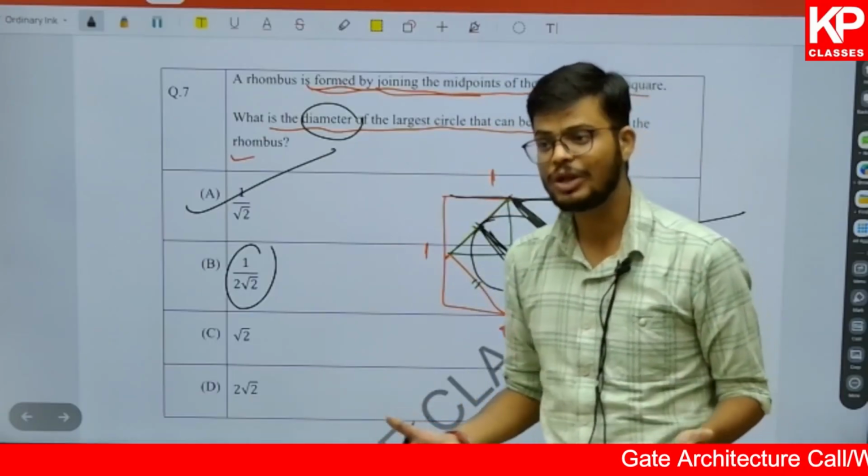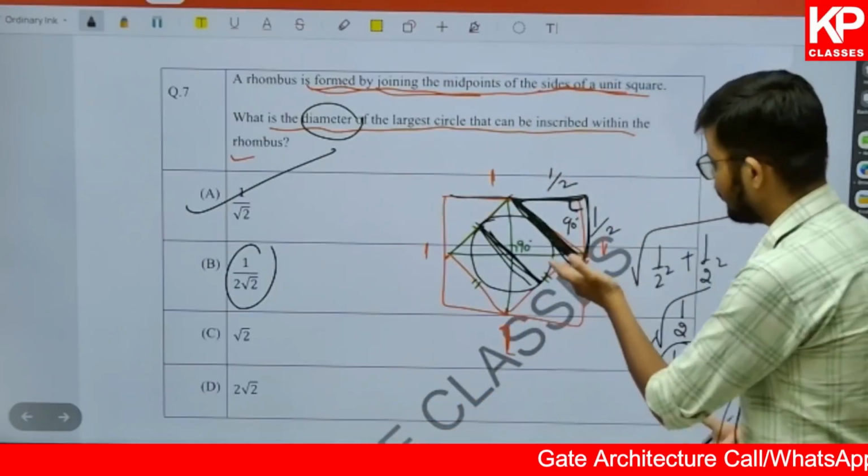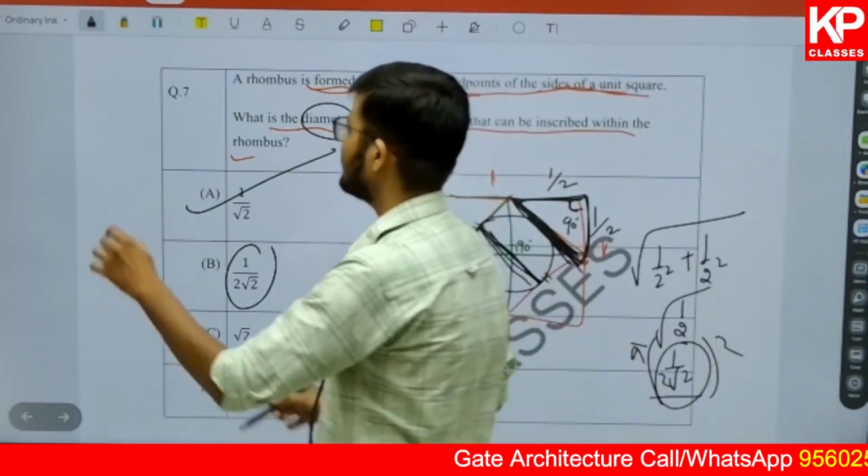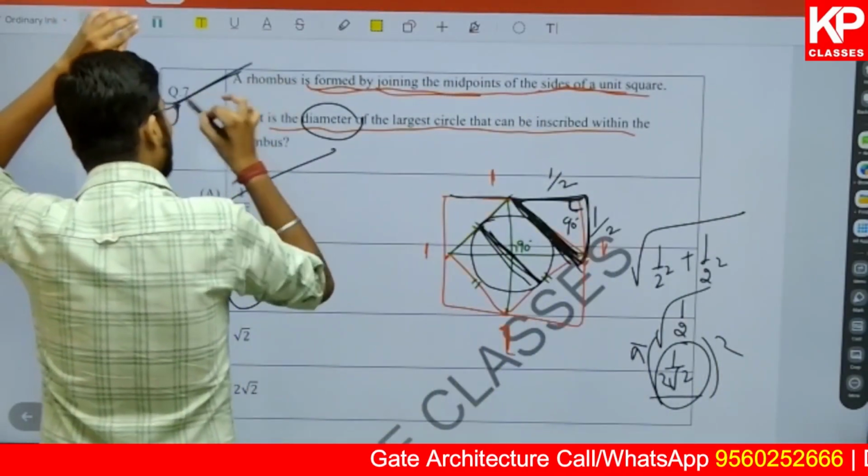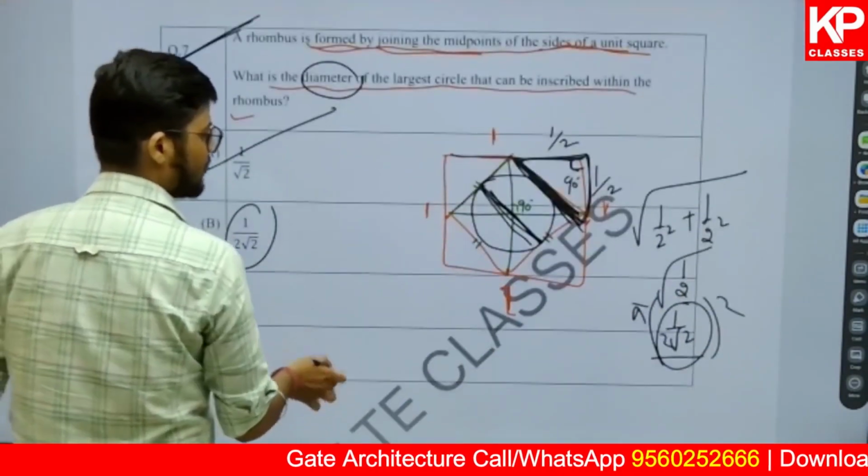They can even ask about the perimeter of the circle. So you need to put the radius in 2 pi r, and you will get the answer. So that is why knowing the concept becomes very important for such kinds of questions.